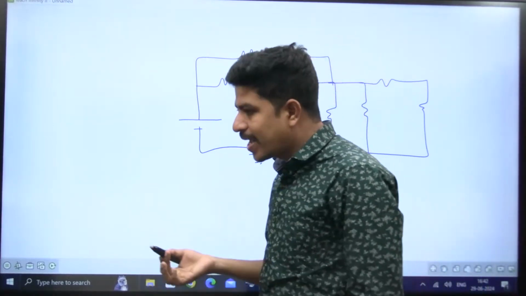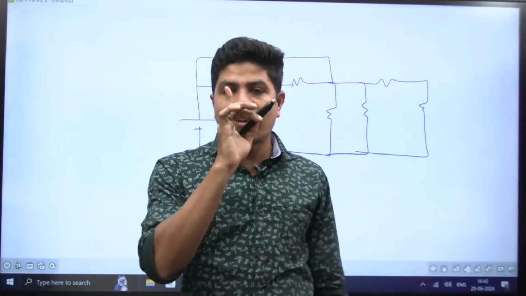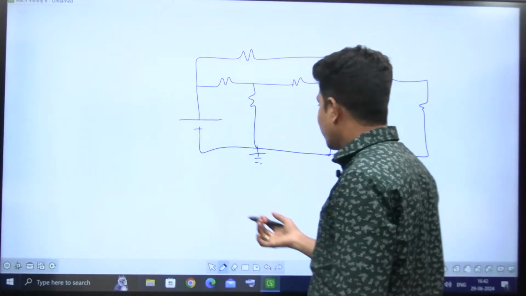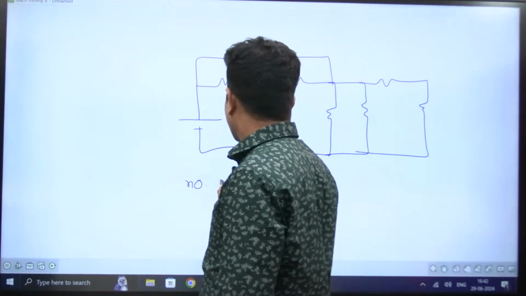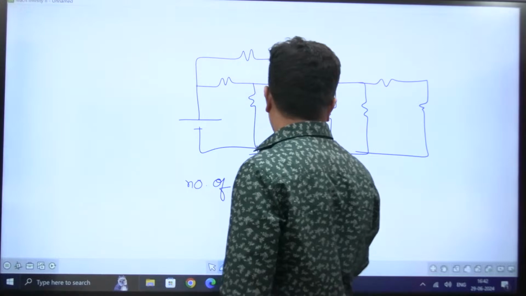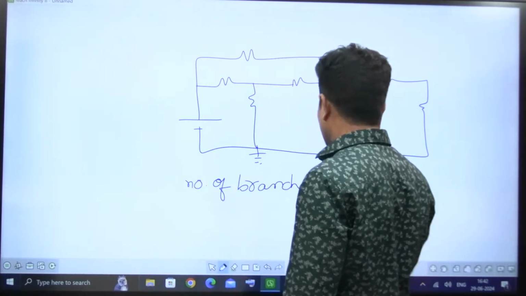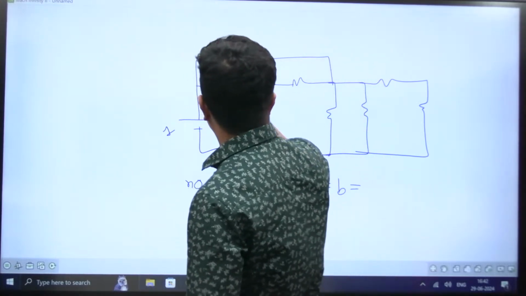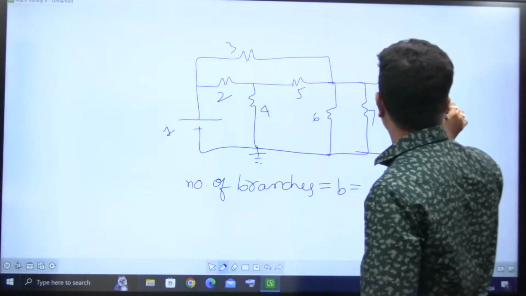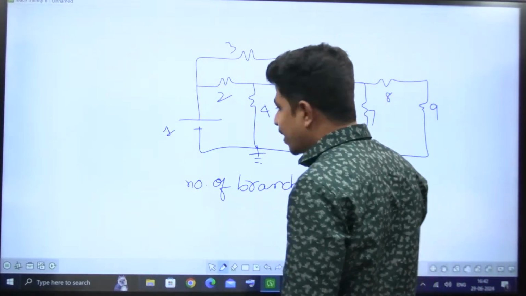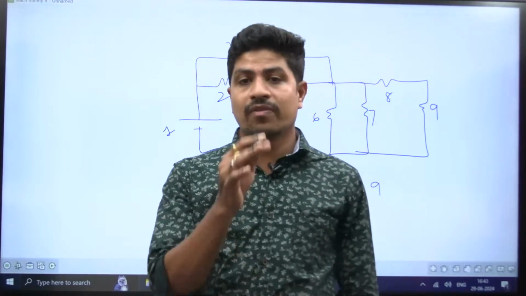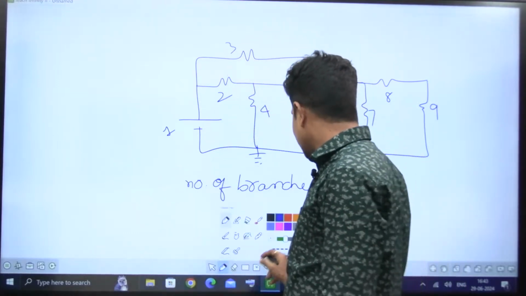Branch means every element is treated as a branch. How many branches are there here? The number of branches B is equal to: this is the first branch, second, third, fourth, fifth, sixth, 7, 8. There are 9 branches. So this way of counting is very important for your examination. The total number of branches is 9.